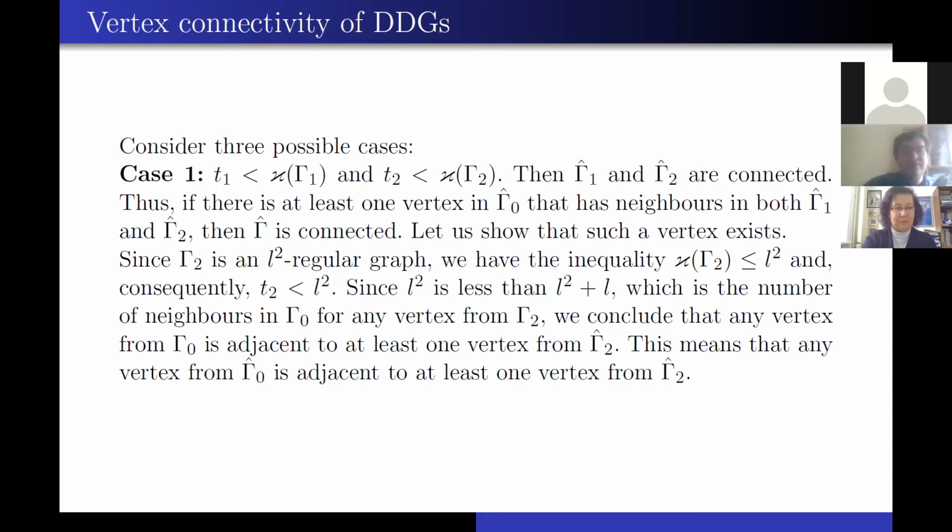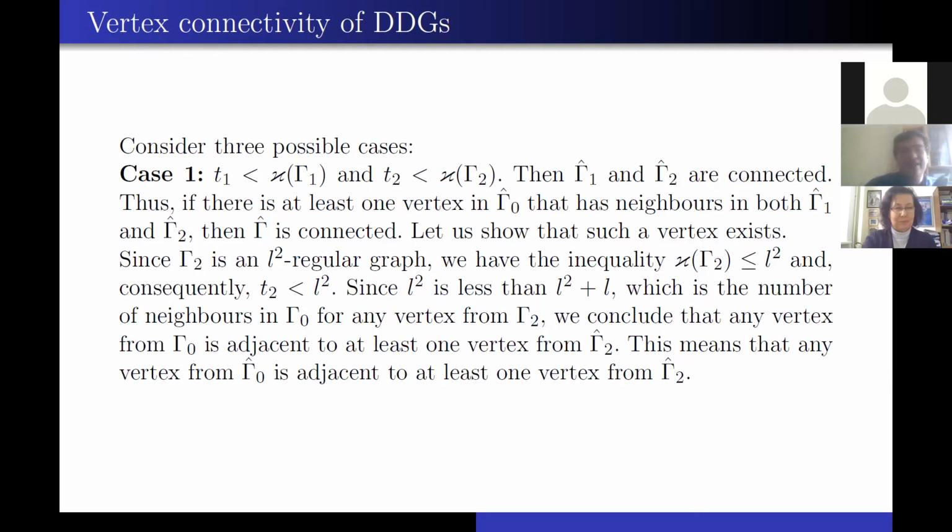Since gamma 2 is an L squared-regular graph, its vertex connectivity is no more than L squared, and consequently T2 is less than L squared. Since L squared is less than L squared plus L, which is the number of neighbors in gamma 0 for any vertex from gamma 2, we conclude that any vertex from gamma 0 is adjacent to at least one vertex from gamma 2 hat, the graph with deleted vertices.